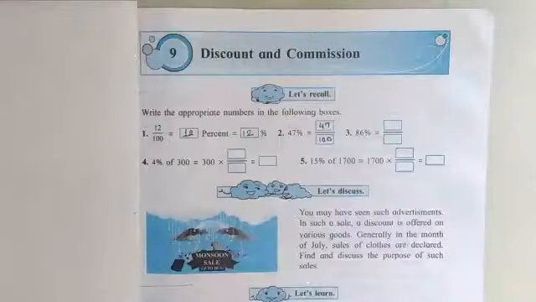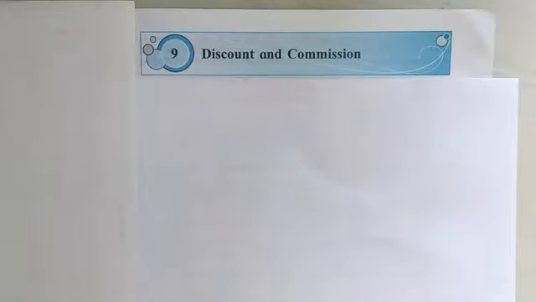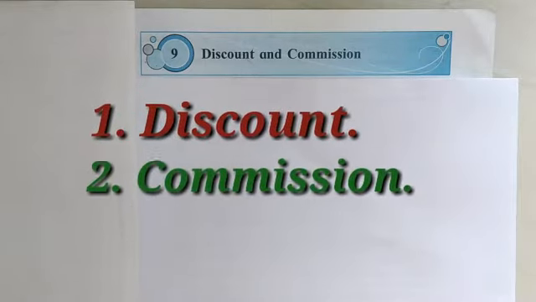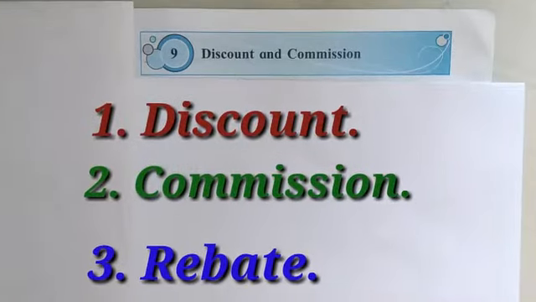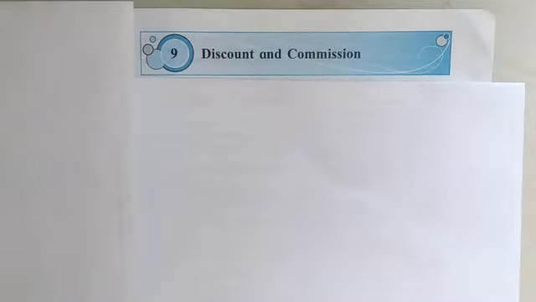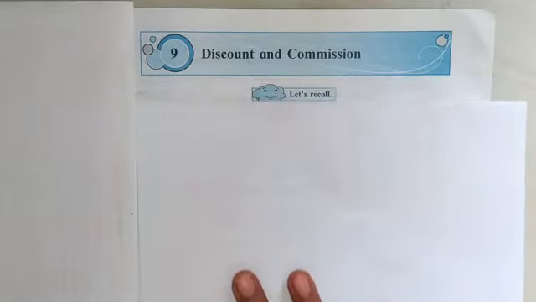Students, let's start our unit number 9, Discount and Commission, where we are going to learn about the three most important topics: discount, commission and rebate. But before that, let's become aware of the most important concept, that is percentage.